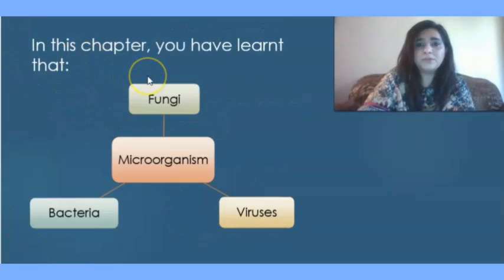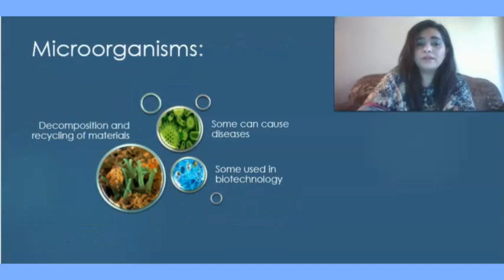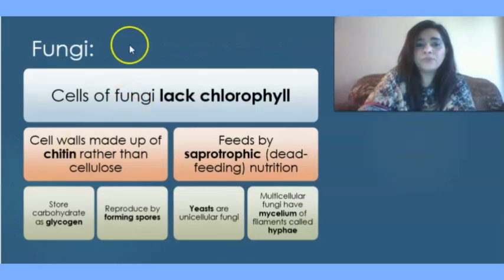So in this chapter you have learned that microorganisms include fungi, bacteria and viruses. Microorganisms are very important. They play an important role in decomposition and recycling of materials. Some can cause diseases, some are used in biotechnology. So what are fungi? We have already discussed in detail in our previous lessons. So here are the key points related to fungi.